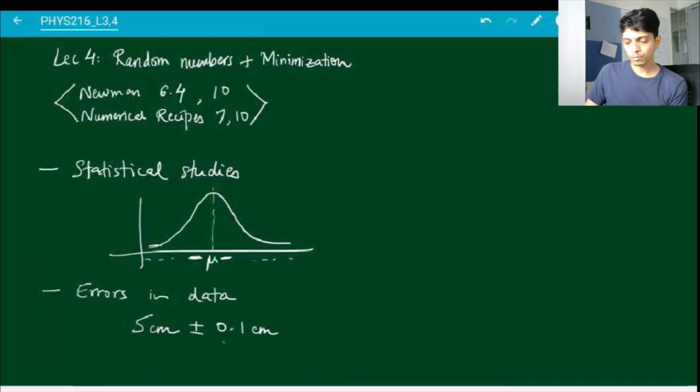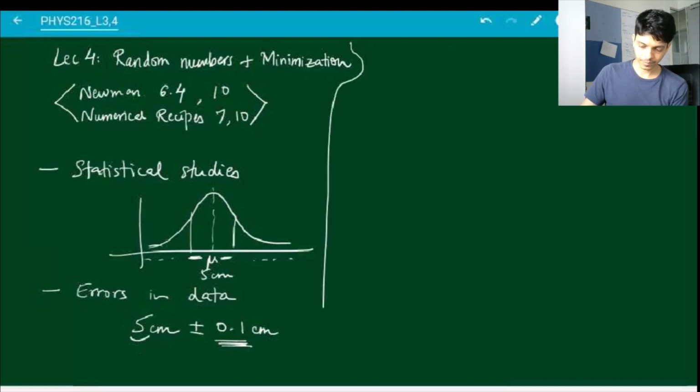So you want to model how your measurements are distributed relative to 5. So over here, for example, this might be 5 centimeters. And then you want to see how often is it that you're getting 4.9, how often are you getting 5.1, and so on. So again, to simulate these kind of errors, you can only generate random numbers.